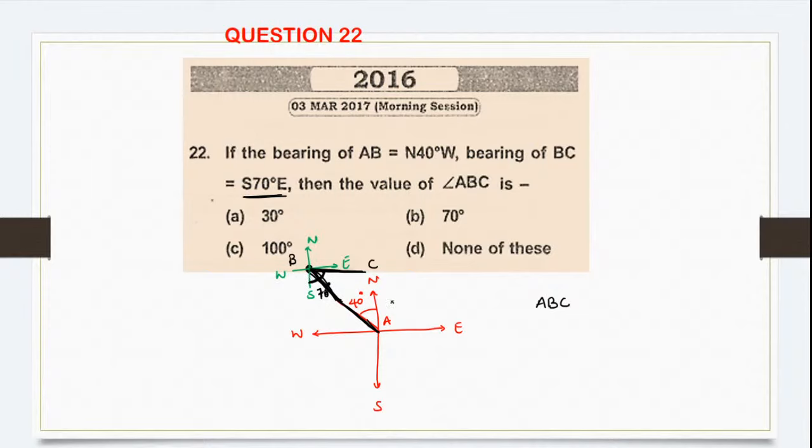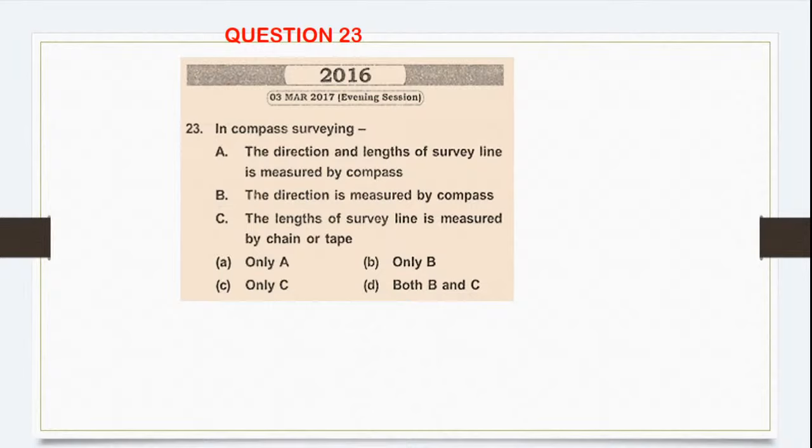Now do one thing. Now this is 40 degrees. If you take the angle, this is north, you go like this and come to this. So this is also 40 degree, right? But the total value is 70 degree. So how much is remaining? 30. So the exact answer for this is 30 degree. Is it clear? I hope everyone is able to understand. Yes, let's move to the next question.